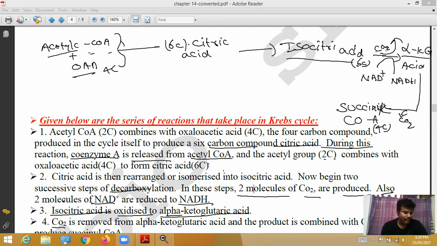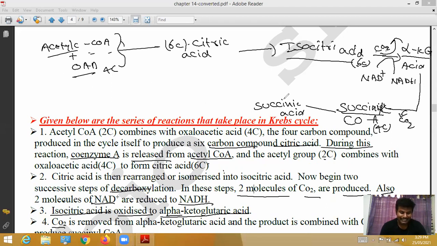Next, coenzyme A is cleared from succinyl coenzyme A to form succinic acid. It also results in the formation of an ATP molecule.